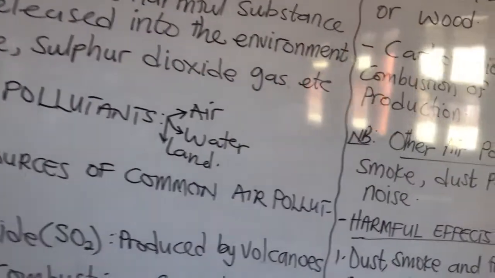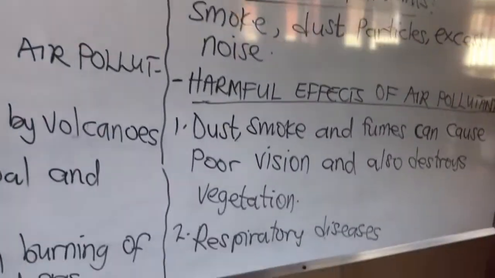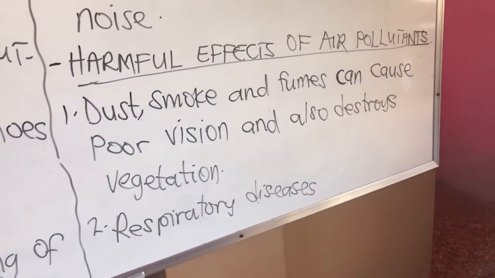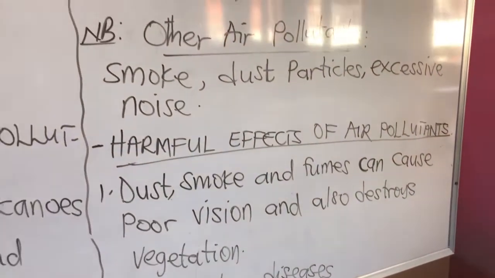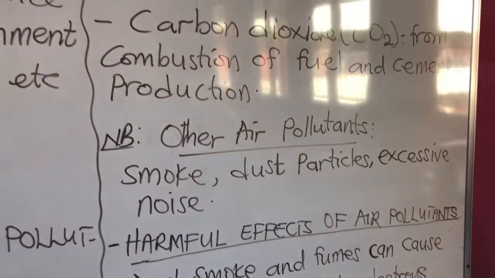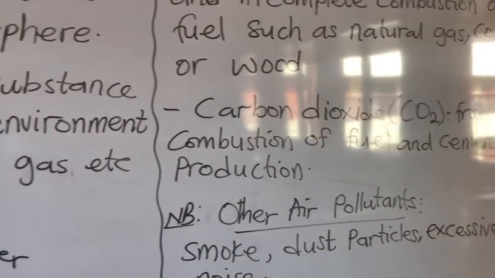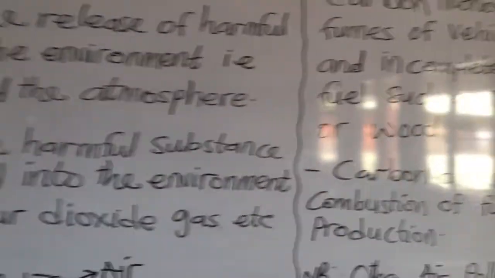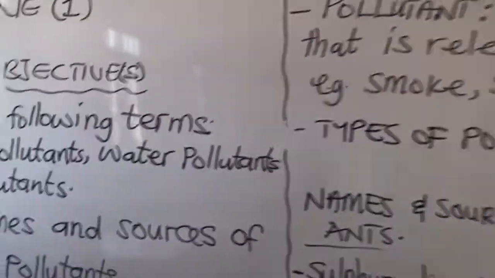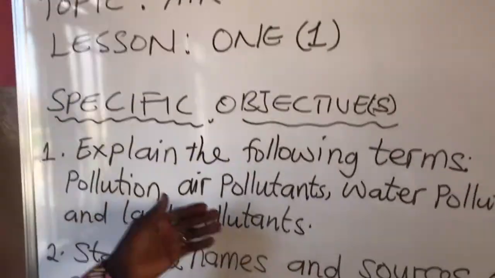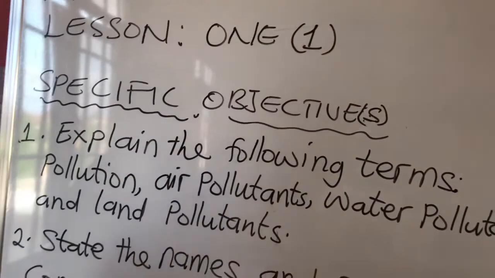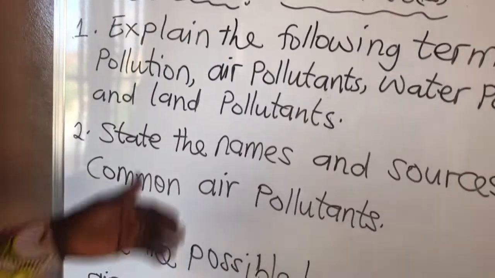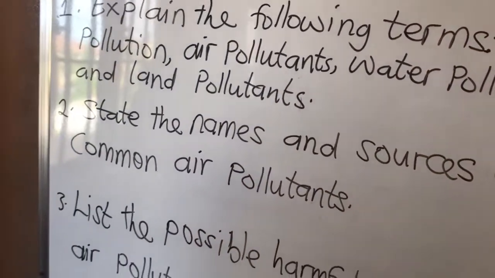For every lesson we expect to meet our objective. So our specific objective for the day is that you should be able to explain the following terms: pollution, air pollutant, water pollutant, and land pollutant.